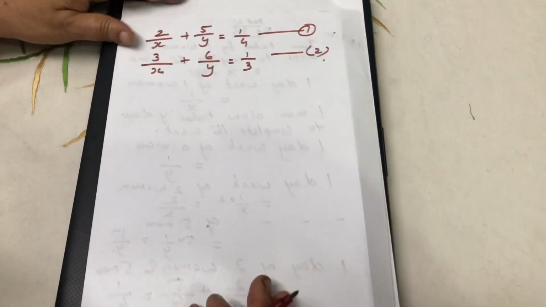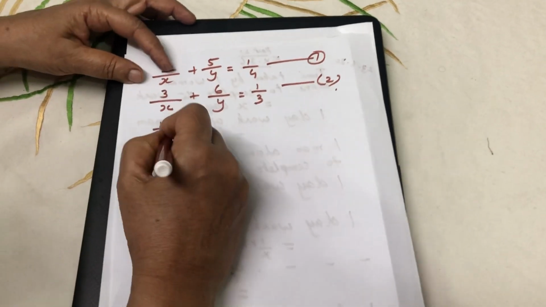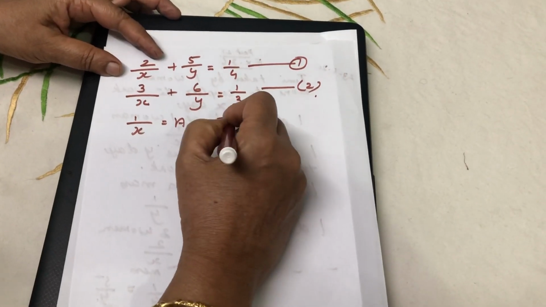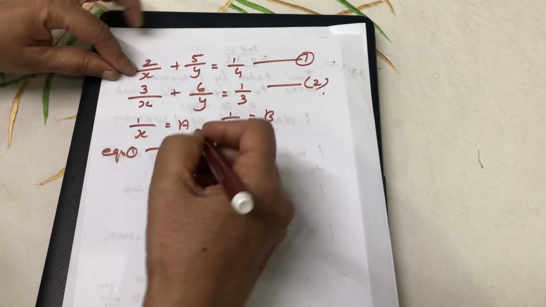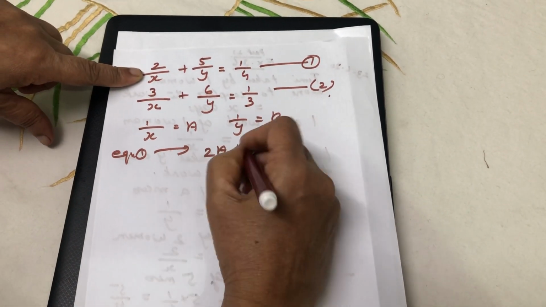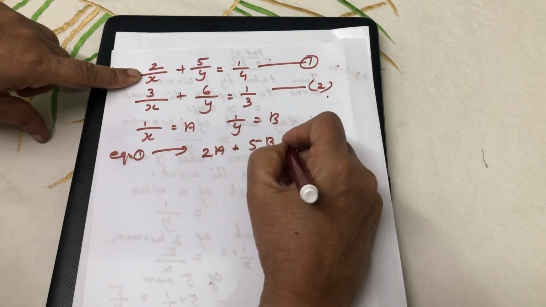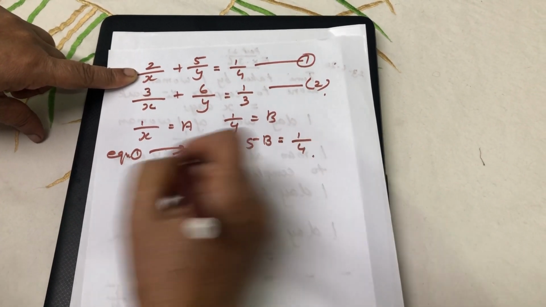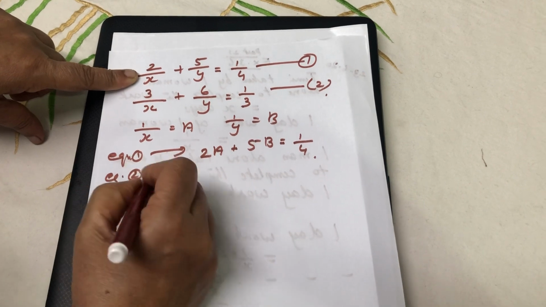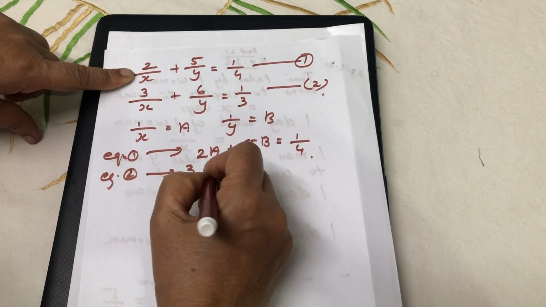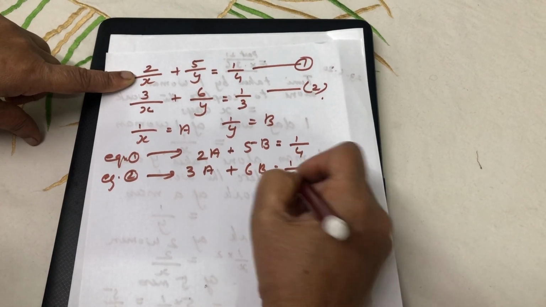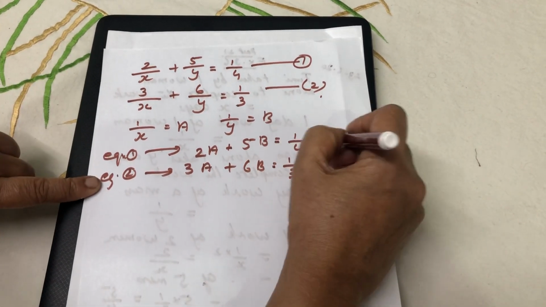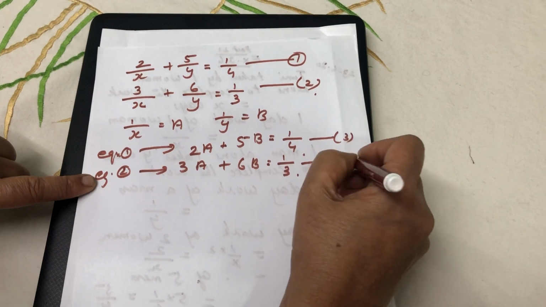You know how to solve these equations. Take 1 by X as A and 1 by Y as B. So equation 1 becomes 2A plus 5B equal to 1 by 4. Equation 2 is 3A plus 6B equal to 1 by 3. So this is equation 3 and this is equation 4.